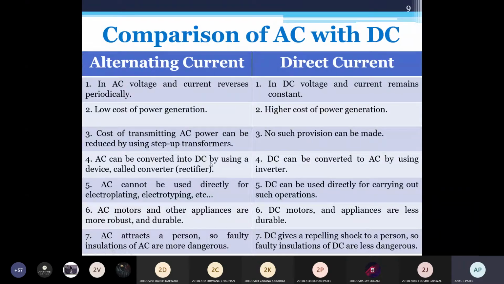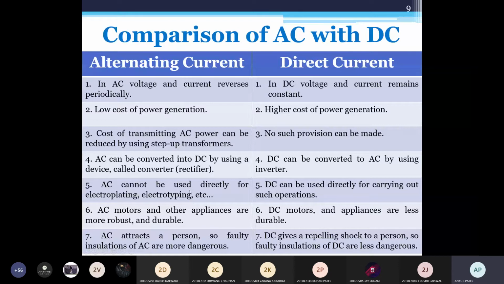AC can be converted into DC by using a rectifier, and DC can be converted into AC by using an inverter. So here we can use a full wave bridge rectifier. Here we can use an inverter. In inverter topology, we need switching devices like FET, MOSFET, thyristor. By these switching devices, we can convert DC to AC.